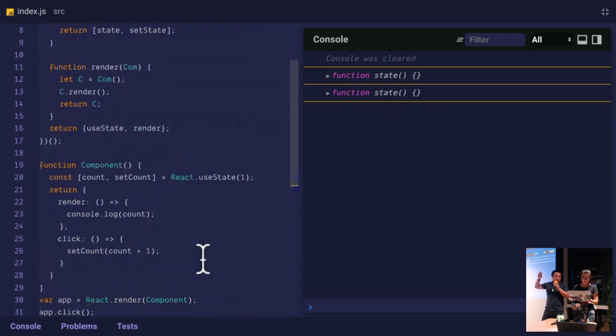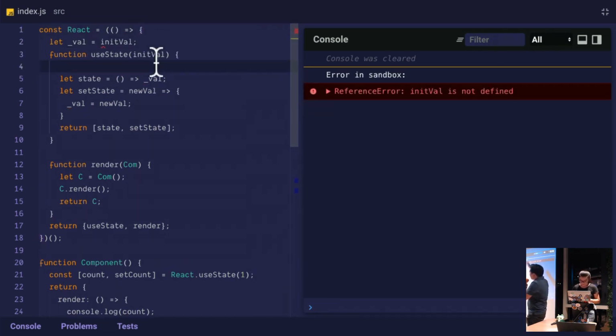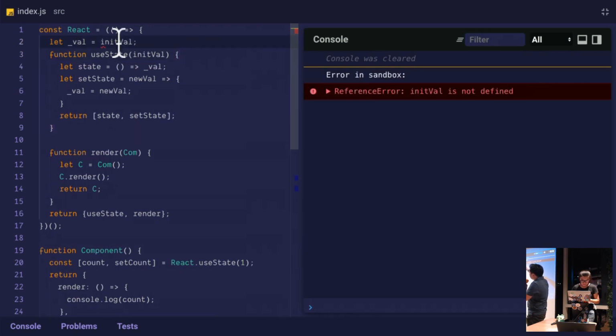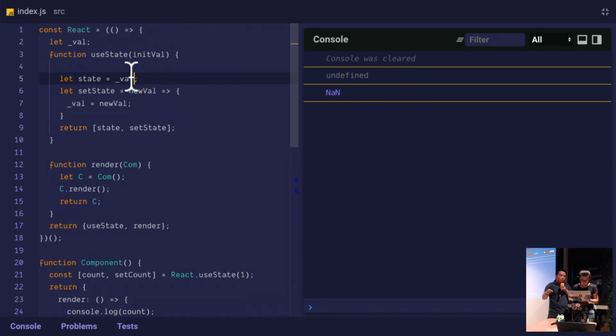We don't want to show state getter function, so let's go all the way up. We're going to promote the scope of _val over there. Promote it up to the React scope, the React module scope. Let's cut and paste it up there. Yep. Okay. So initial val, let's just let it be undefined. Let's delete initial val there. And then for state, instead of the getter function, right? We're just going to assign it _val or initial val.